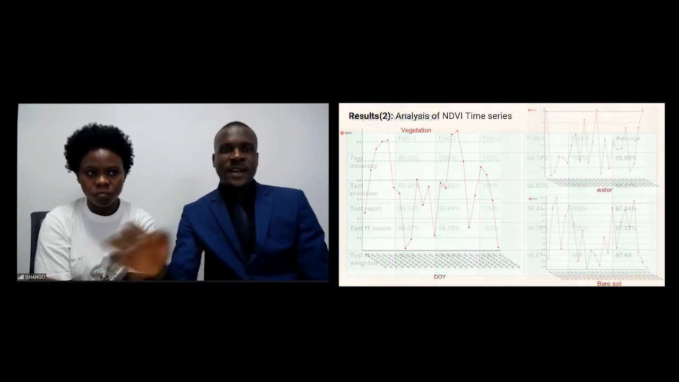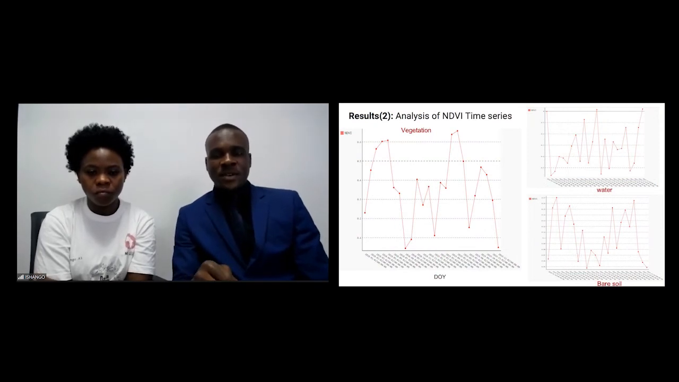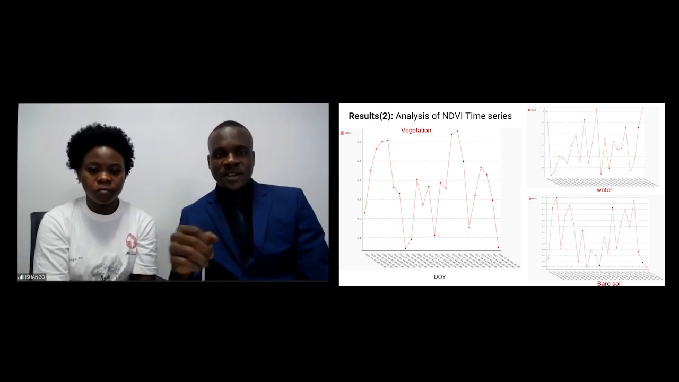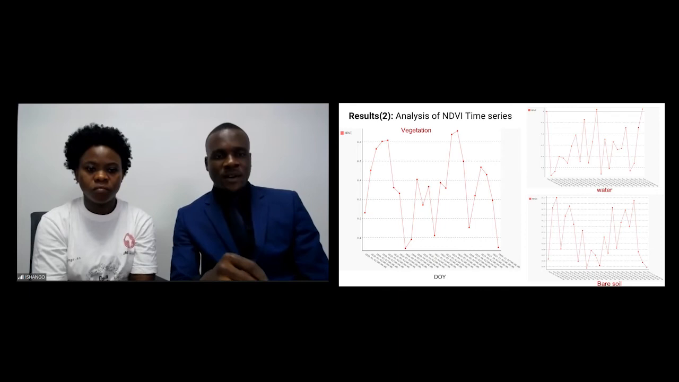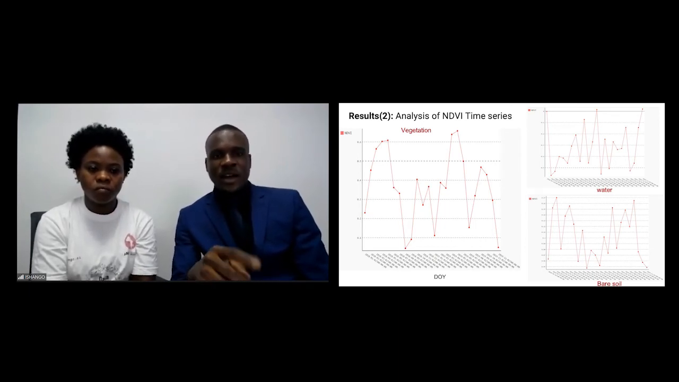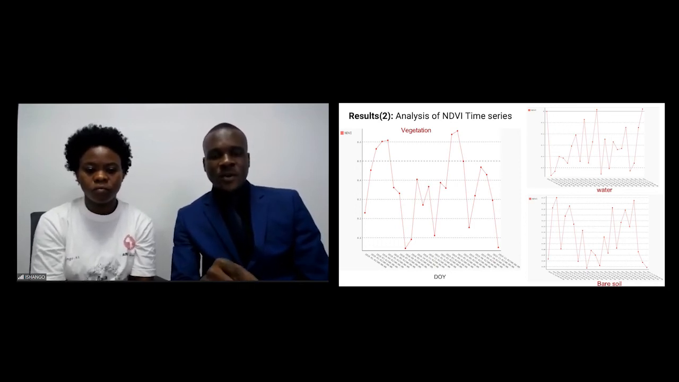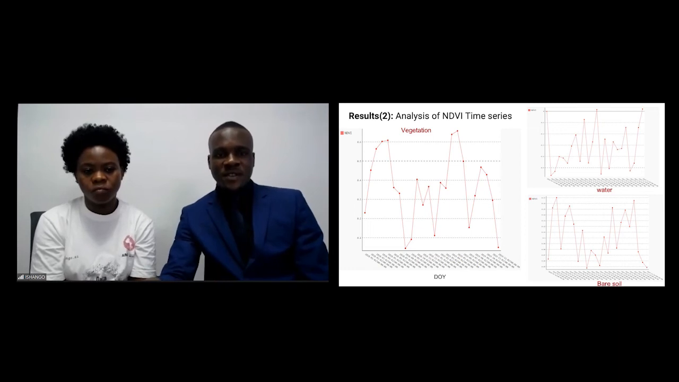Then we analyzed the NDVI time series for each of the classes we were able to classify. We started with vegetation. This is the NDVI time series for vegetation. On the y-axis, you have the NDVI value, and on the x-axis, you have the day of the year. You can see how the NDVI values fluctuate over the period of time. Also, you can see there is a certain periodicity in the fluctuation, which says that the area of interest, that's the vegetation, shows some seasonality, where the high peak stands for the harvesting period and the low peak stands for the planting period.